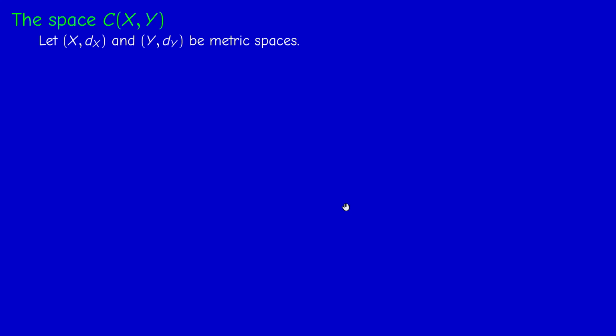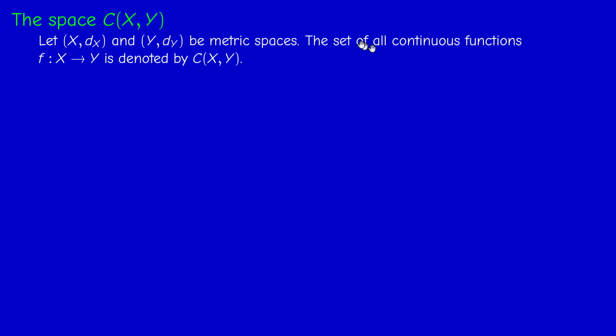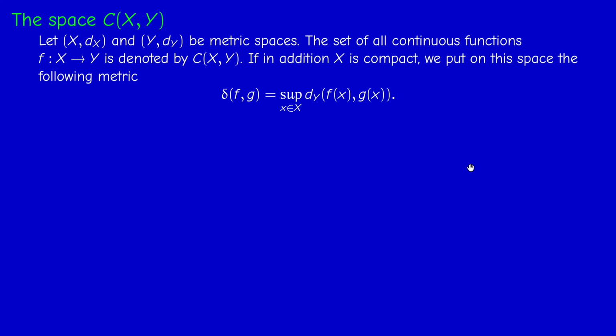So if you have two metric spaces, X with the distance d sub X and Y with the distance d sub Y, the set of all continuous functions from X to Y is denoted by C(X,Y). This is an extension of the space C([0,1]) of continuous functions from [0,1] to R. It's a very particular case.